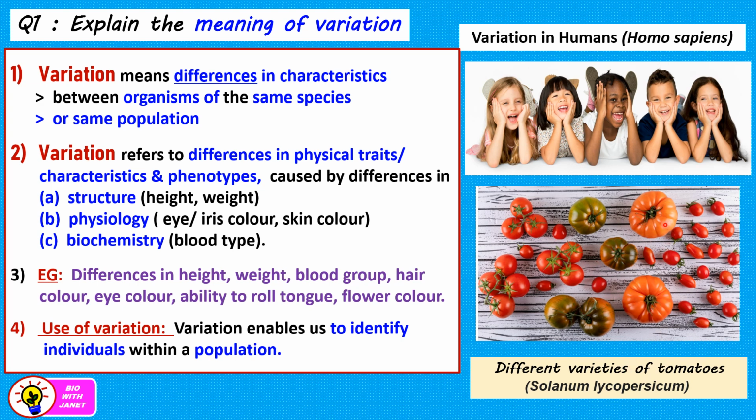So we have the tomatoes that differ in sizes, in their structure also, and also in their colors. Now, use of variation. Variation enables us to identify individuals within a population. For example, we can identify the children here based on their different appearance, which is caused by variation from many aspects.